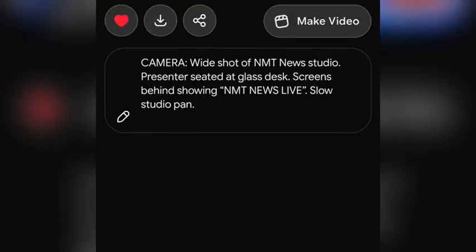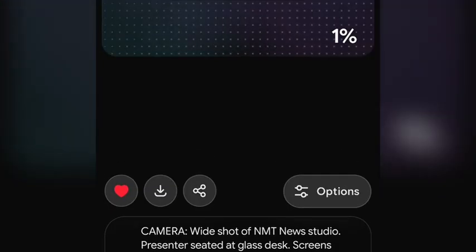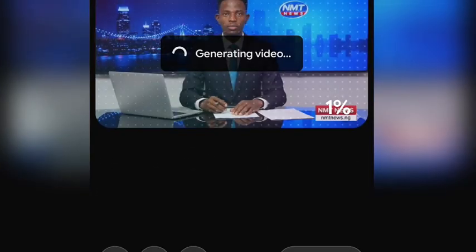Now, when I click on it, you can see it will start generating the video. As you can see, it will generate the video in less than 1 minute. Now, this is what I will be doing. After generating the first scene, it will take less than 1 minute and it will generate the entire scene for us. Now, let's give it some minutes.